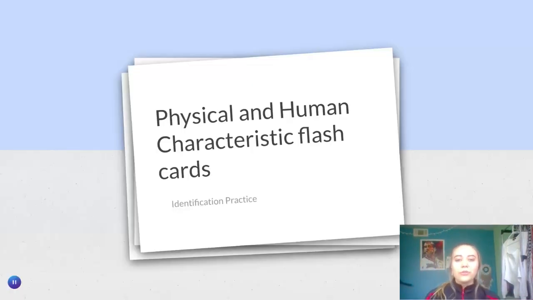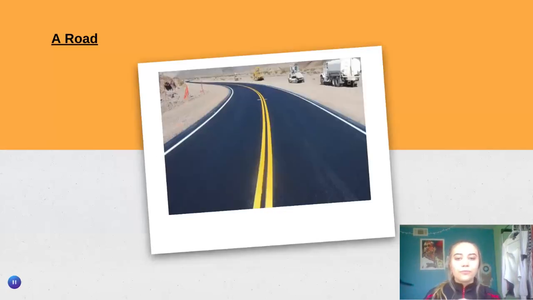All right, so these are our physical and human characteristic flashcards. We're going to be using these to study identifying which one is which. So you're going to see a picture with the term in the top left corner. I'm going to read the term to you all, and then you all have about 5 seconds to identify whether it's physical, which is there naturally on the earth, or human, which means that we made it and put it there. All right, is everyone ready? Remember, we're not shouting the answer out loud unless we're alone.